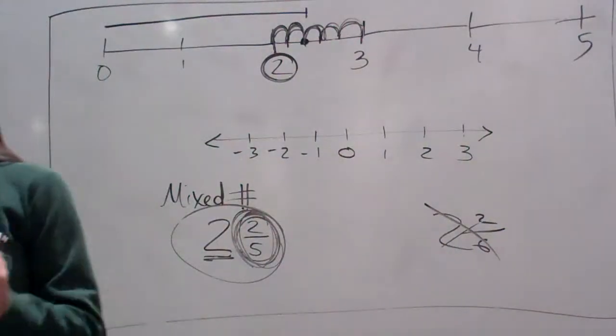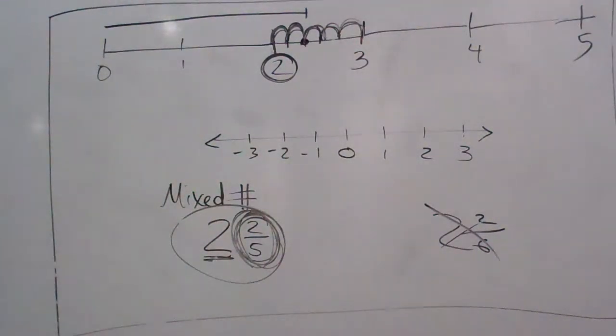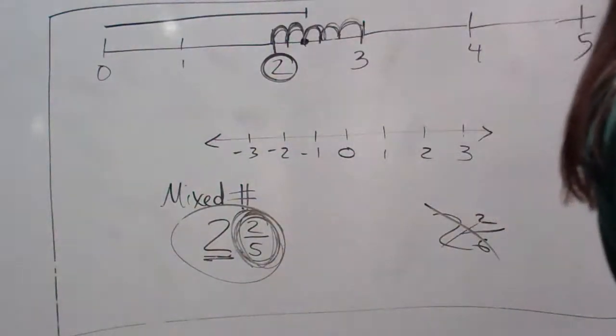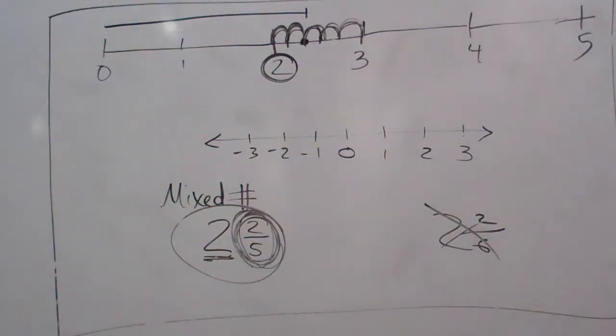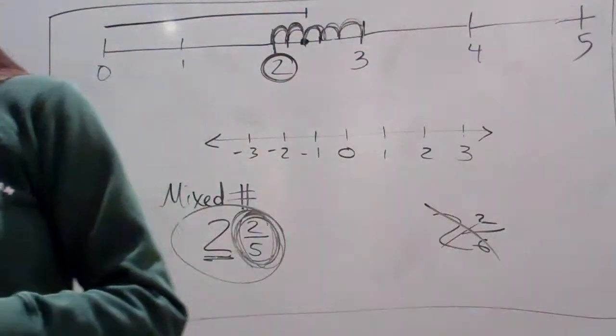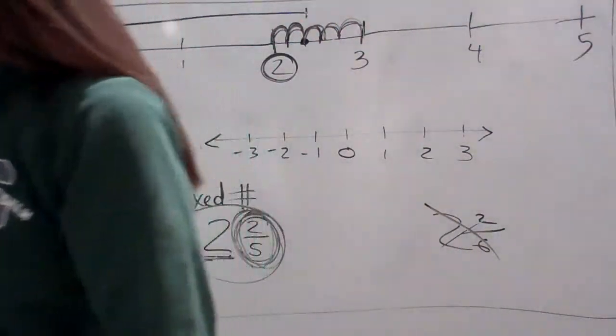Everybody, if you have a ruler, get one out. What if I don't have one? Then you can look on with someone else. You can use this one if you want to. Oh, thank you. I don't know if I'll need it right now, but that would have been good a while ago. Okay.